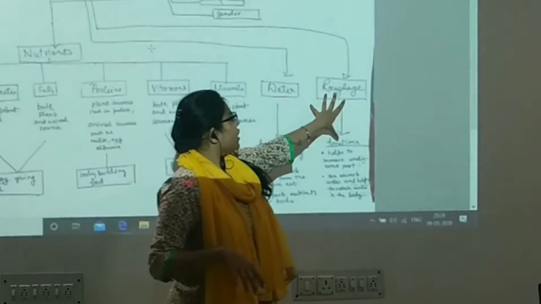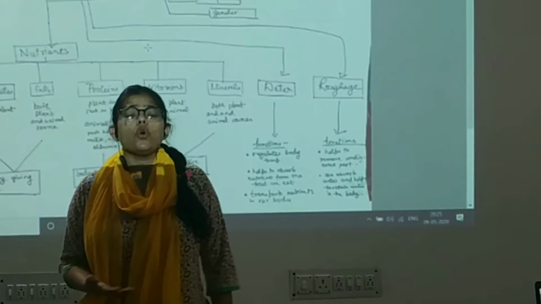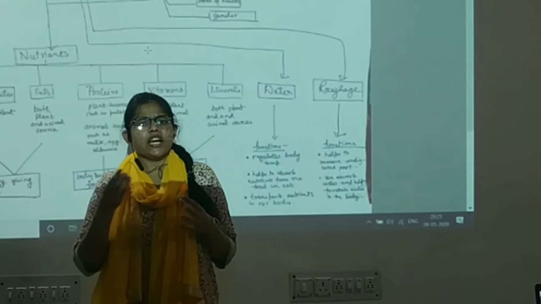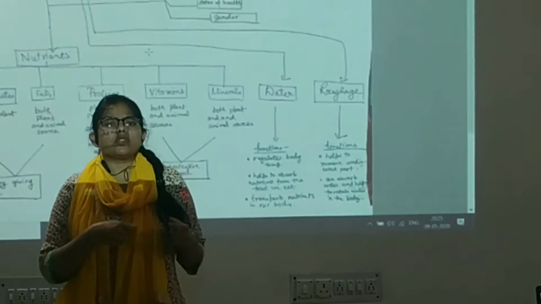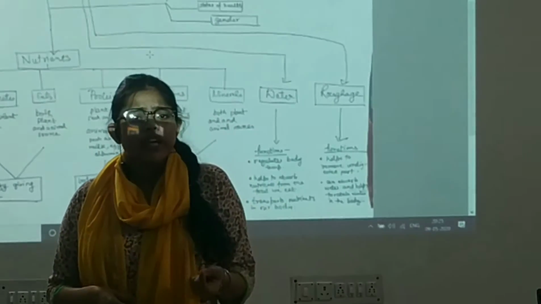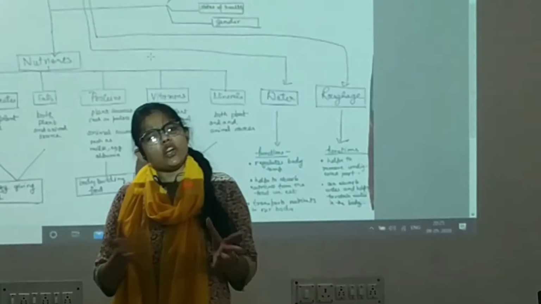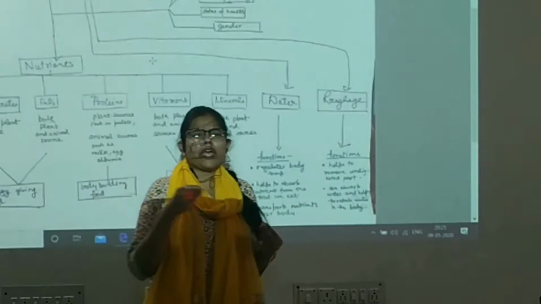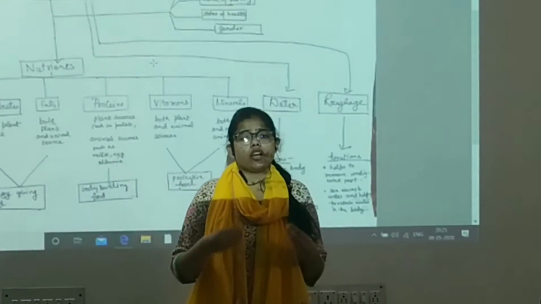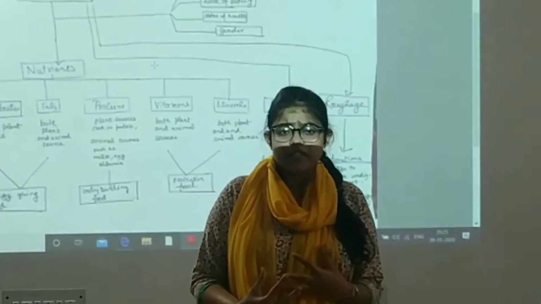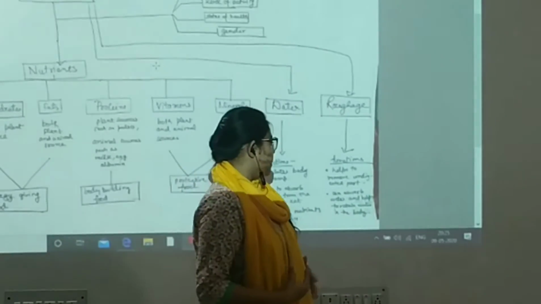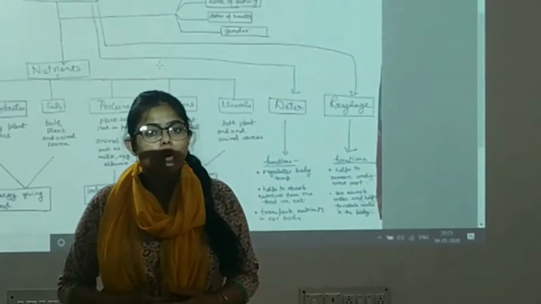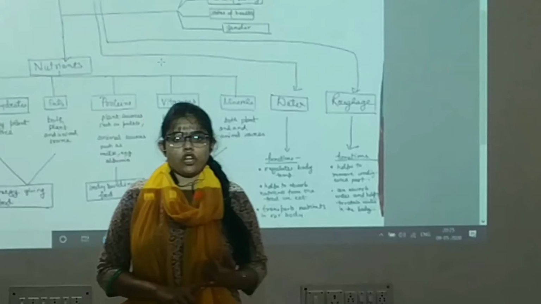And the last one is roughage. Now what is its function? Do you know what roughage is? Roughage is basically the peels, or it can be half crushed wheat, all green leafy vegetables. They are all roughage. The peels of an apple or cucumber, potato, everything contains roughage, and they are called roughage because they have fibers in them, and those fibers help our body to get rid of the undigested food in our body. This is the first function of roughage.